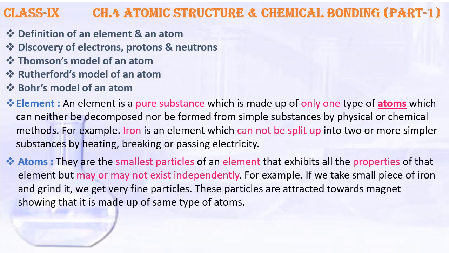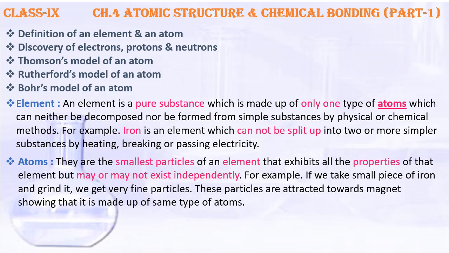Let us see what are atoms. Atoms are the smallest particle of an element. It is also called the ultimate particle because it is the smallest one, and it has all properties of the element, but they may or may not exist independently.